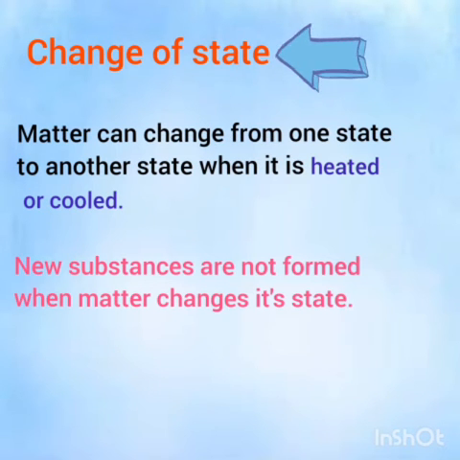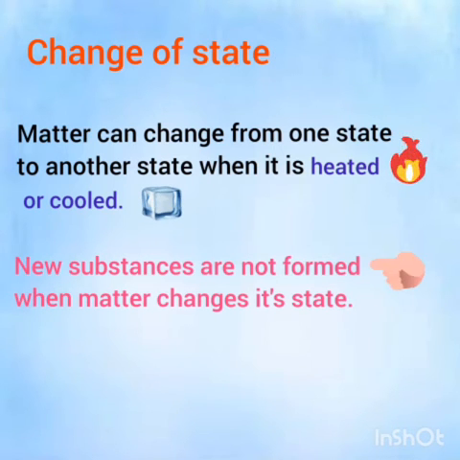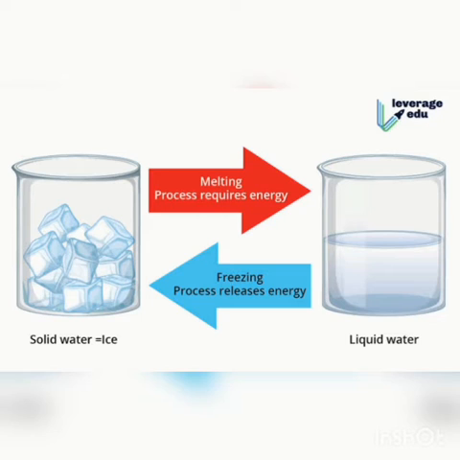Now we will discuss change of state. Matter can change from one state to another when it is heated or cooled. New substances are not formed when matter changes its state. For example, freezing and melting are not a chemical change.